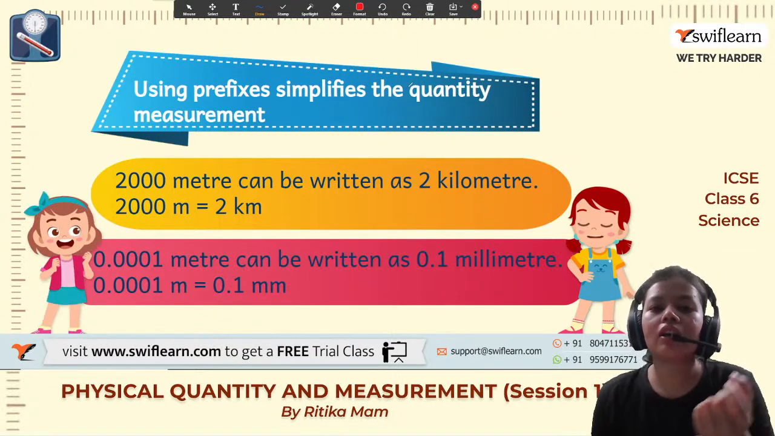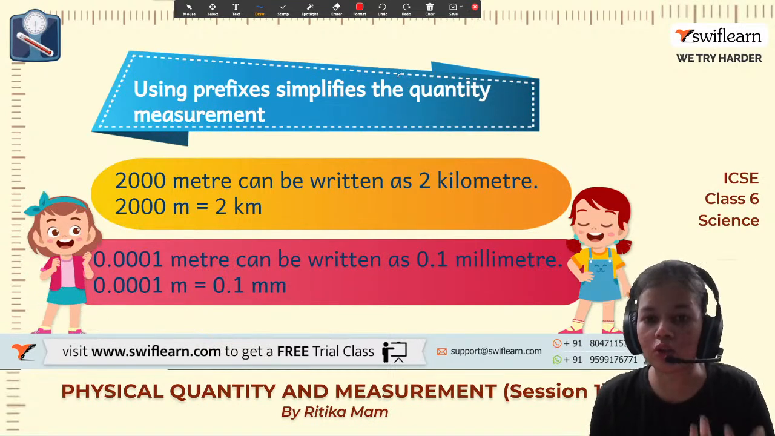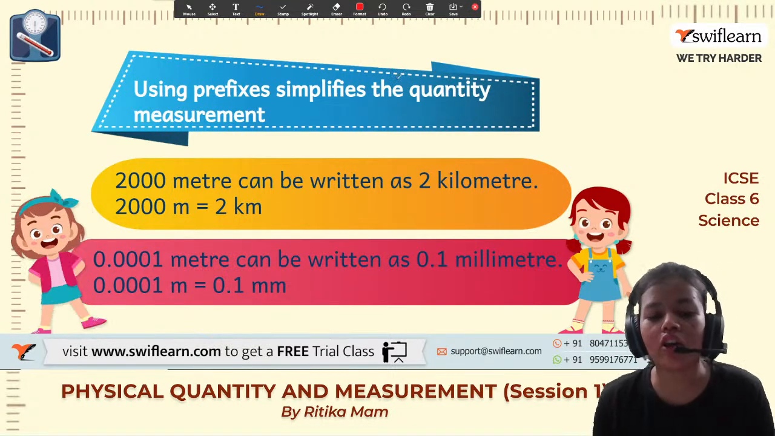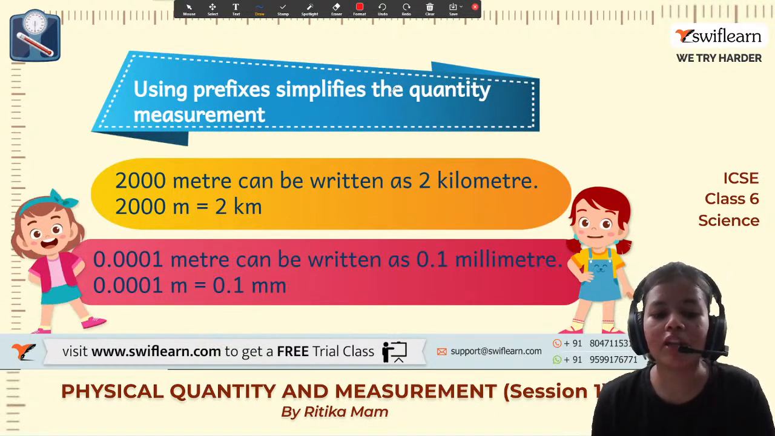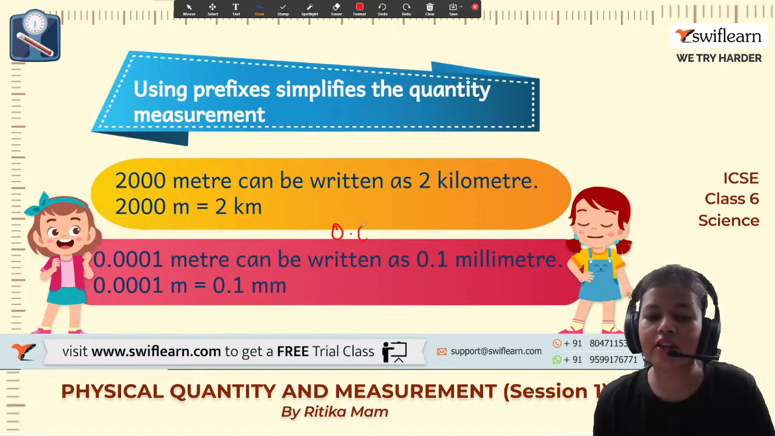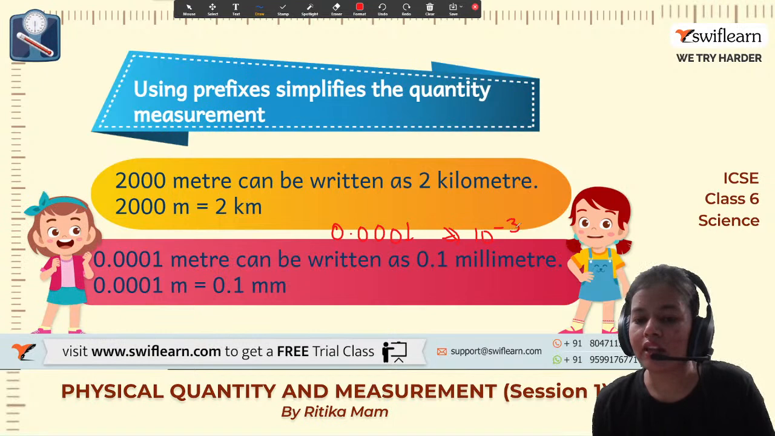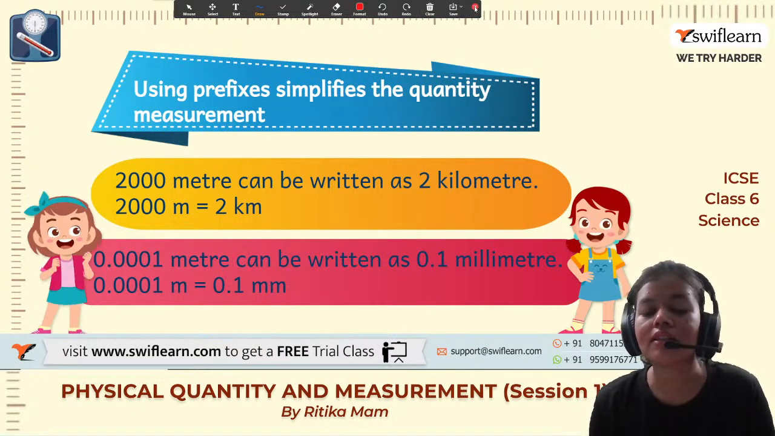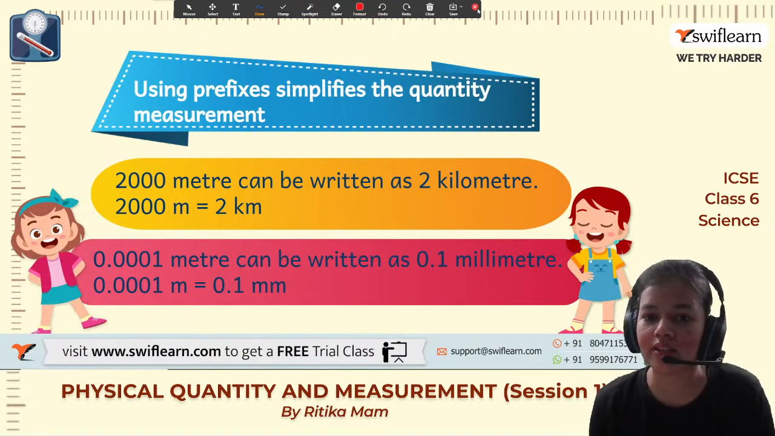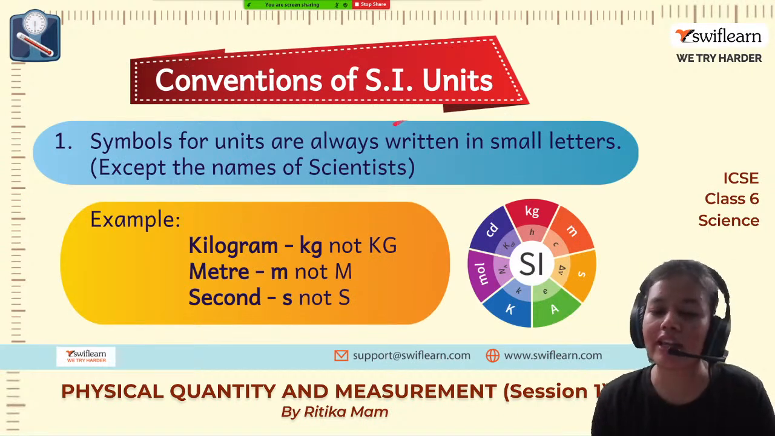Okay, so if we are measuring a very small quantity, then we don't need to measure it in meter or kilometer, we can measure it in millimeter. Okay, so millimeter is 10 raised to power minus 3 meter. So what is the advantage of this? It simplifies our measurements.